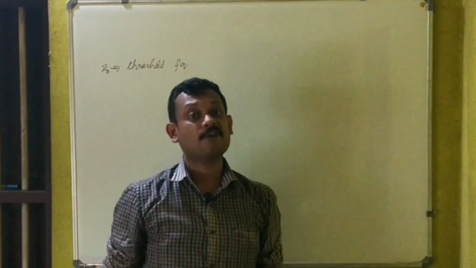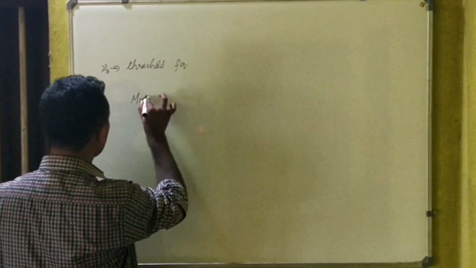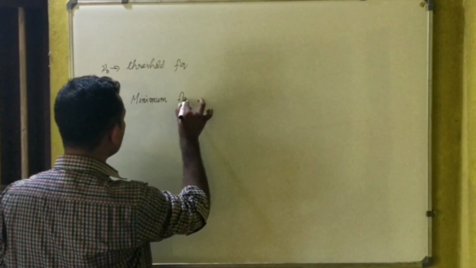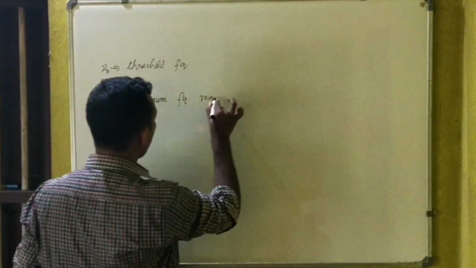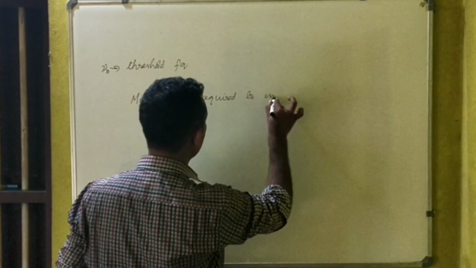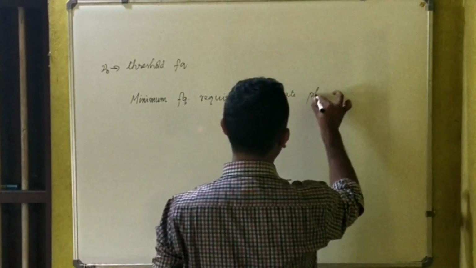The minimum frequency required to initiate photoelectric effect.